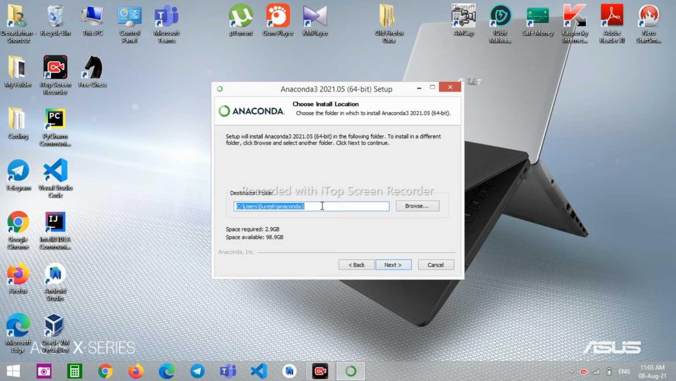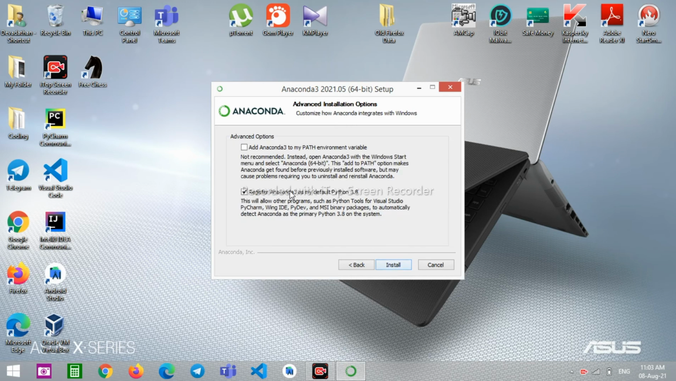If you want you can choose this default directory, but I'm going to be installing it in a custom directory, so I'll save it in my D drive instead of my C drive. So I'll add d:/Anaconda and I'll just hit enter, next, and here just choose this option which is register Anaconda 3 as my default Python 3.8. Don't click on this option, add Anaconda 3 to my path environment variable, because here you can see Anaconda says itself not recommended.